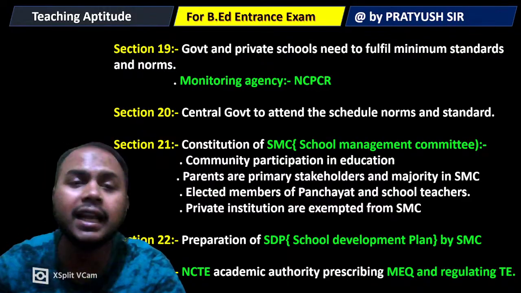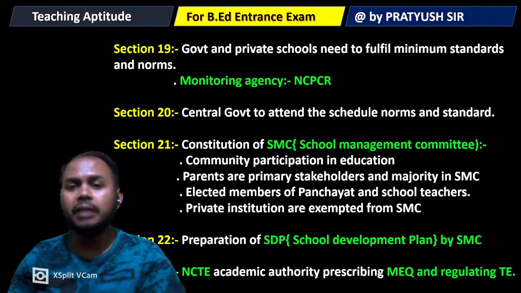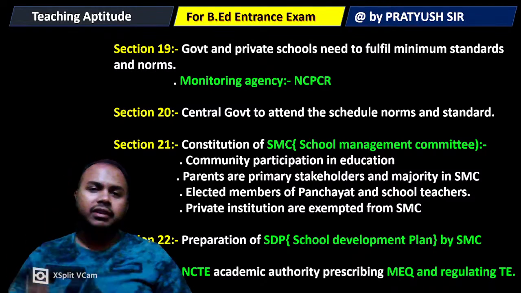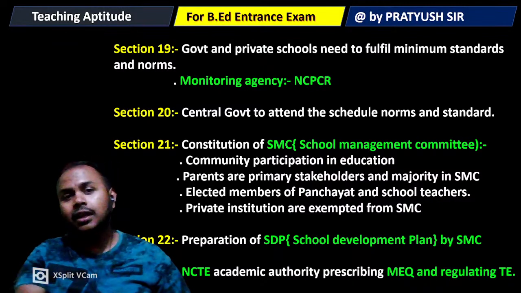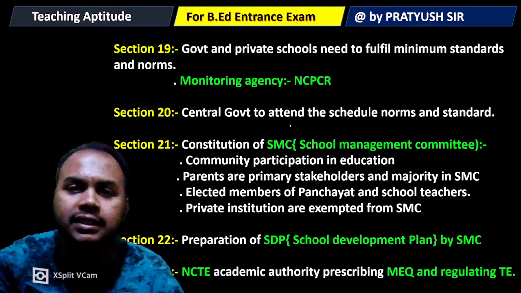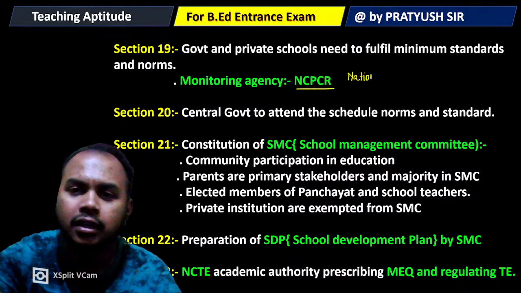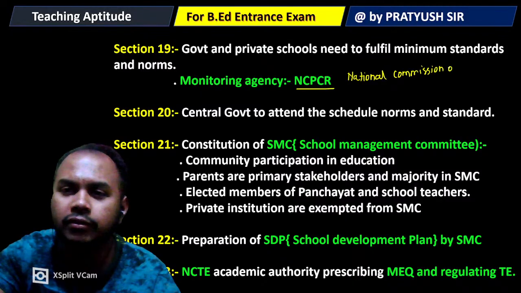Next, section 19 of RTE says that government and private schools should fulfill the minimum standards and norms. Both private and government schools need to fulfill minimum standards or norms to get the affiliation, and it should be monitored by one of the agencies of the government known as the National Commission for Protection of Child Rights, NCPCR.